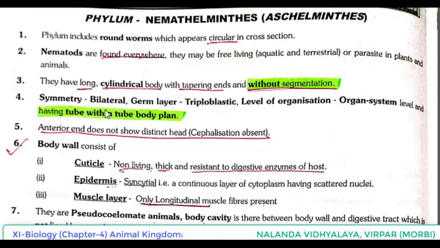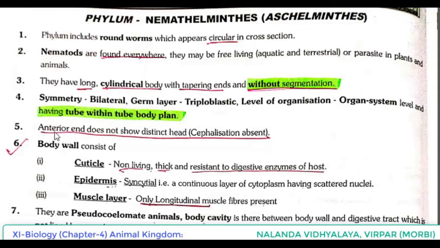Symmetry is bilateral. Germ layer or embryonic layer: triploblastic. Level of organization is organ system level, and having tube within tube body plan. It means digestive system is complete.